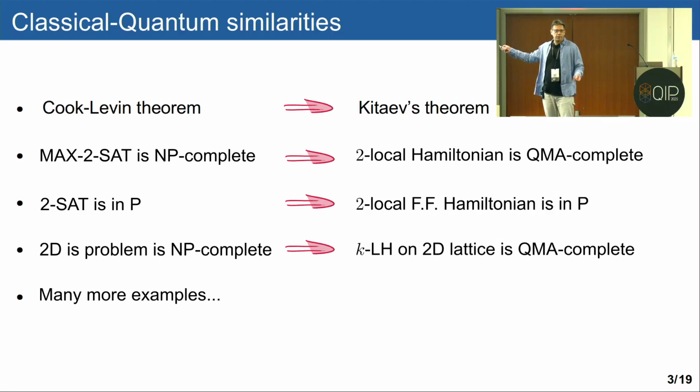Kitaev showed that 5-local Hamiltonian is QMA complete, and max 2-SAT is NP complete. We can use reductions to strengthen these results. So max 2-SAT is NP complete, and on the other hand, 2-local Hamiltonian is QMA complete. 2-SAT is in P. The same thing goes for 2-local frustration-free Hamiltonian. This is also in P. So there are many similarities between these two worlds.